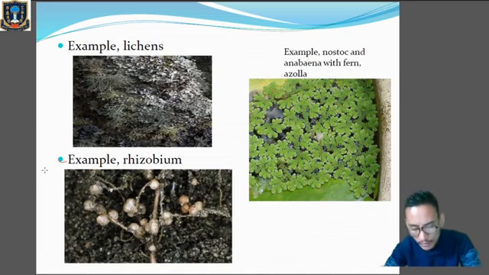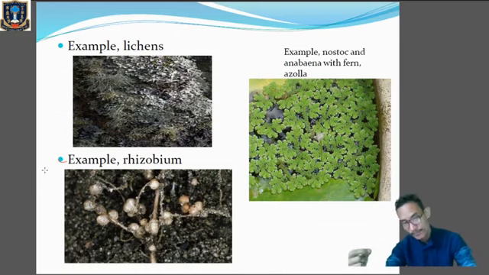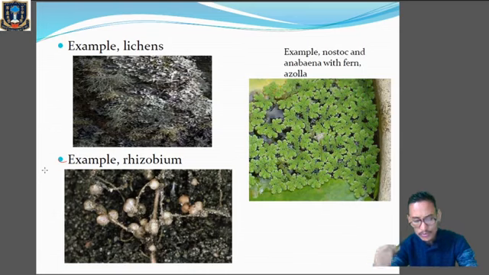In return, the bacteria provides atmospheric nitrogen to the plant, because rhizobium converts the atmospheric nitrogen into nitrates. Listen very carefully. These nitrates act as a good fertilizer and help in the growth of the plant.